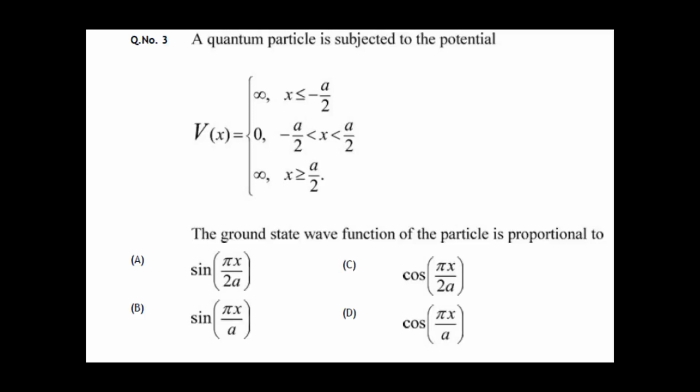In this question, they have given a particle inside a potential well, and the well has a potential of 0 inside the well and outside the well it is infinity. They have asked us to find which one among these options the ground state wave function is proportional to.